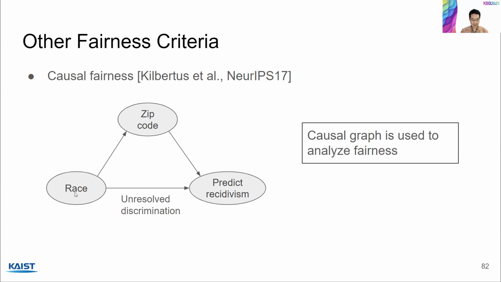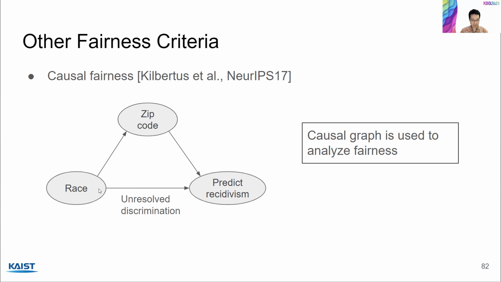So it could be the case that race affects the zip code because it's known that people of similar races tend to live in similar places. That's what the data says. And depending on the zip code you live in, there's an environment around that zip code, which may affect the crime rates in that region. So that may be affecting the COMPAS software for making predictions.